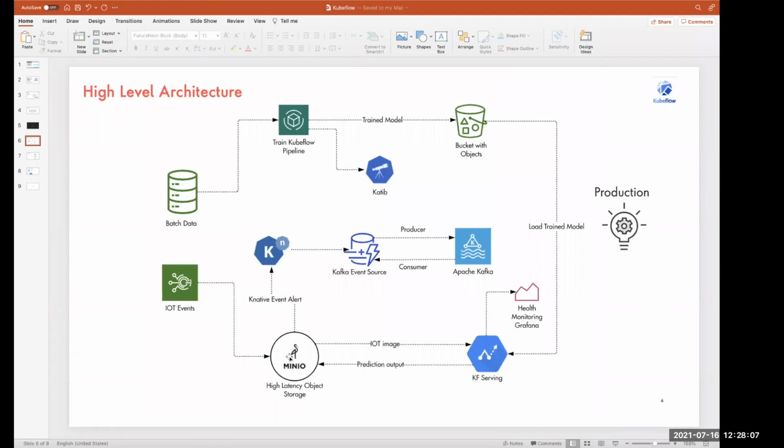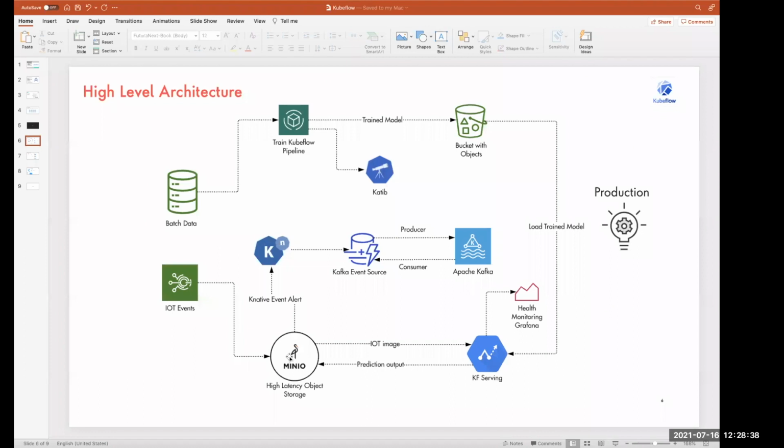Now what will Minio do? Whenever a particular image is dumped into the Minio object storage, we have a Knative event alert mechanism. This Knative event alert mechanism will trigger a particular event, right? Let's say we have given a notification: if an image comes with a .jpg extension, it will trigger a Kafka connector mechanism, which will produce a message saying a .jpg extension image has been dumped into Minio.